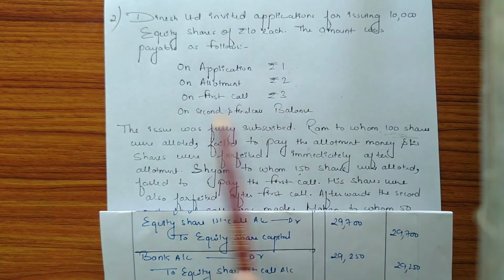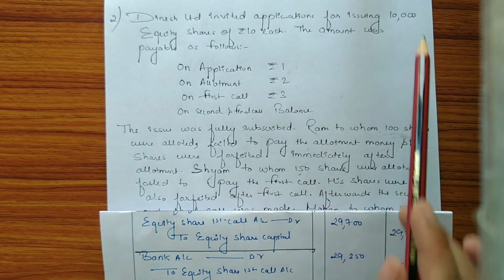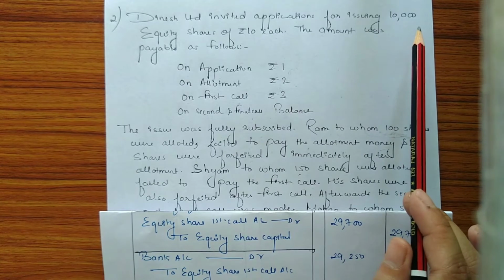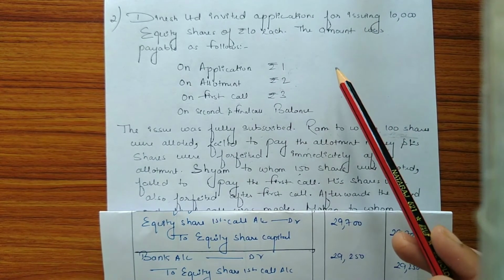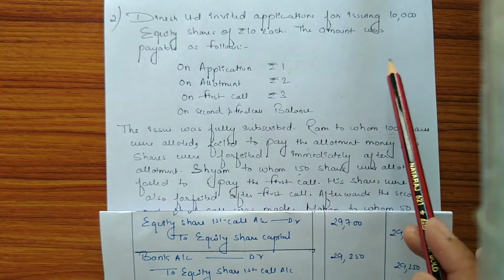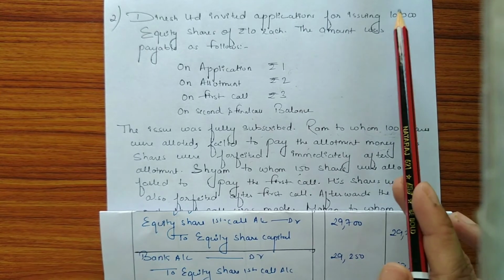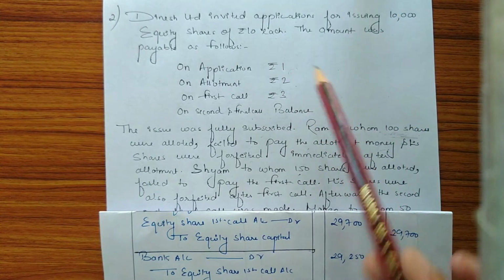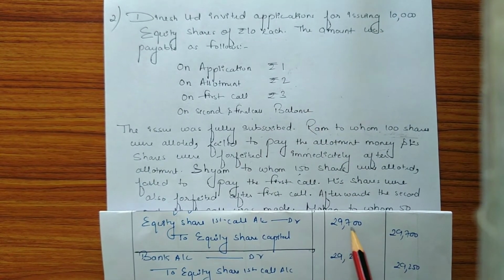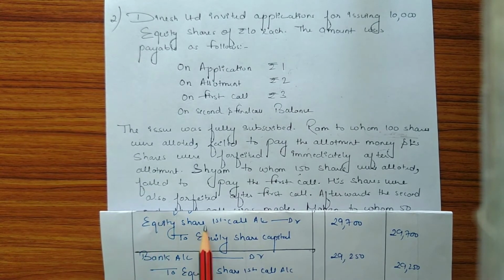So the first call amount will be on 9,900 shares. So the first call amount due on 9,900 shares will be 9,900 into 3, that is 29,700. So the entry will be equity share first call account debit to equity share capital account with the amount 29,700.